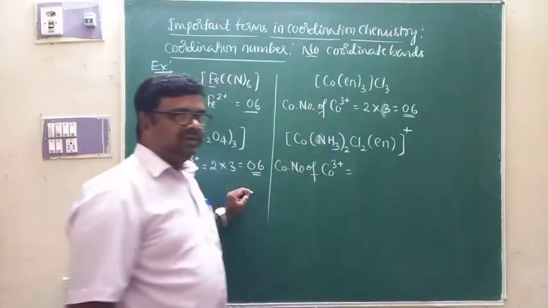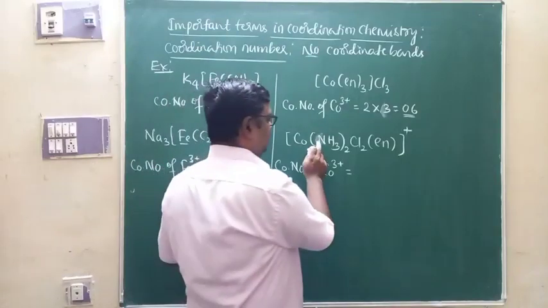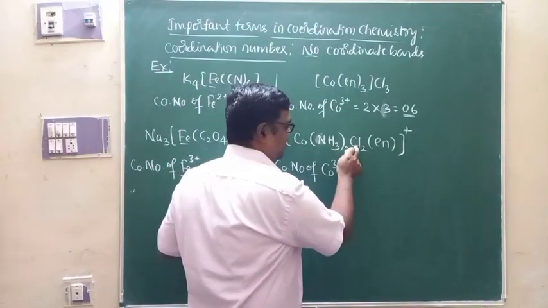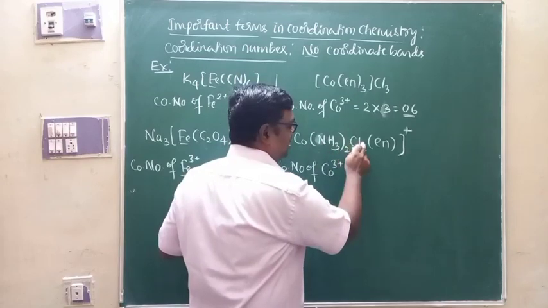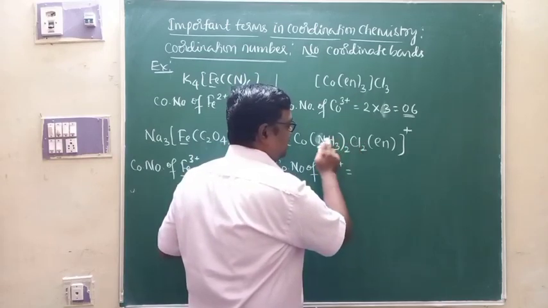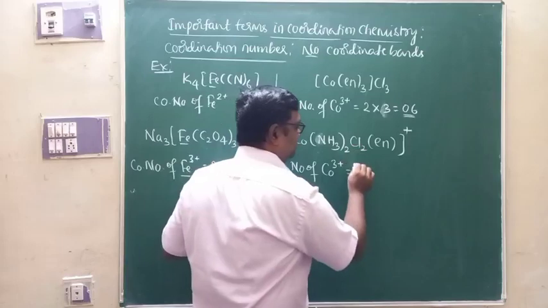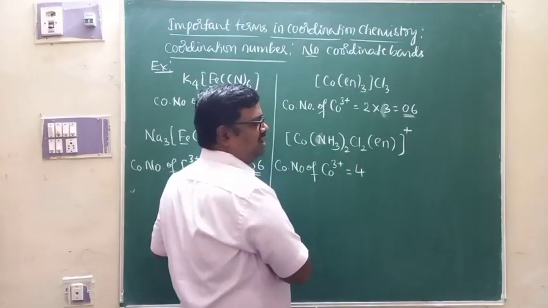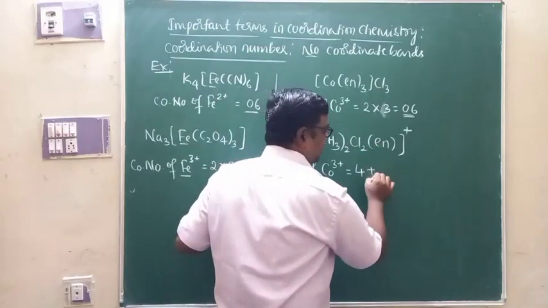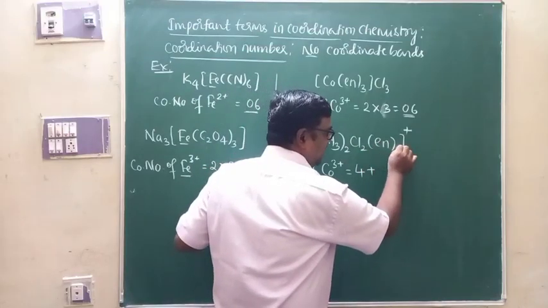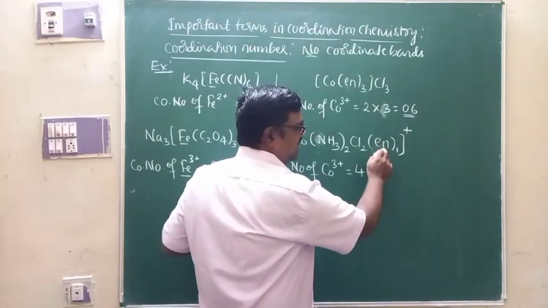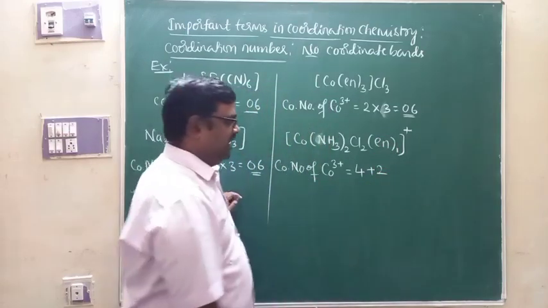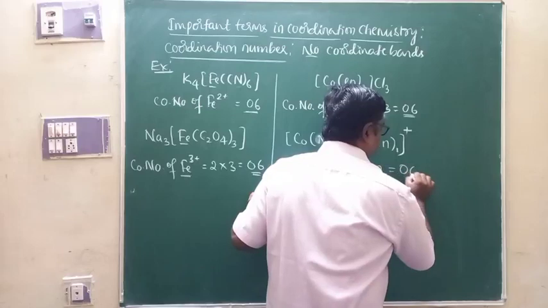If you want, you can calculate. Look at this. Here, ammonia is monodentate, chlorido is monodentate, so 4 monodentate ligands are there, and each monodentate ligand will form one bond. Therefore, 4 coordinate bonds from 4 monodentate ligands. Ethylene diamine is a bidentate. One ligand is there, and each ligand will form 2 coordinate bonds. Therefore, it is 2 from ethylene diamine. Therefore, total it will be 6 here.